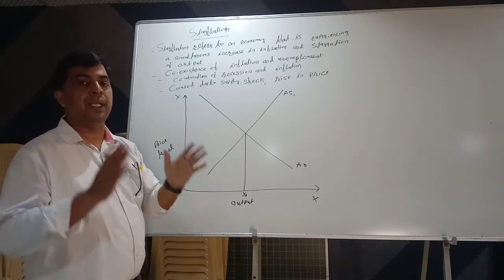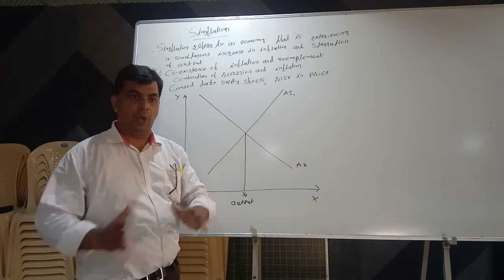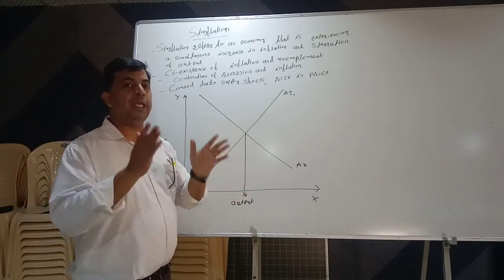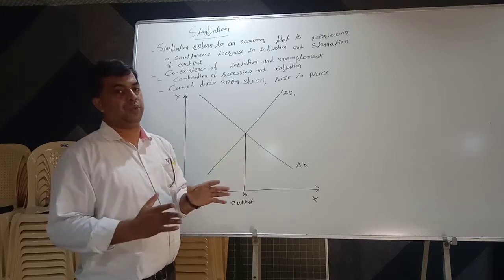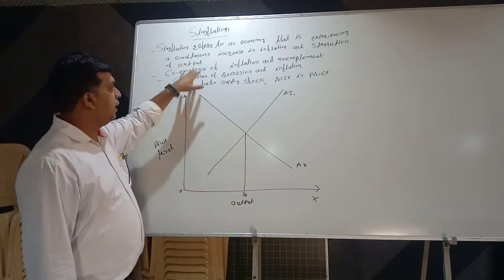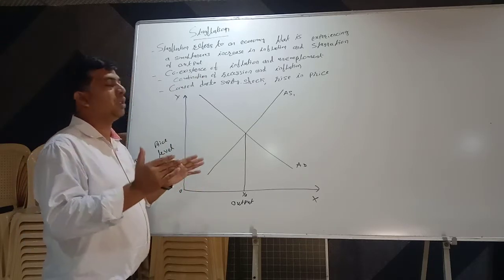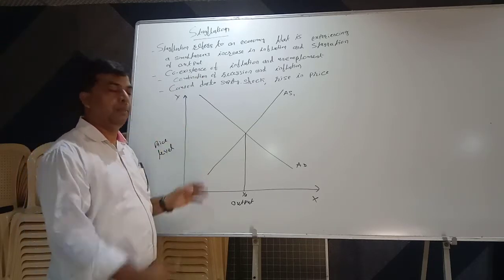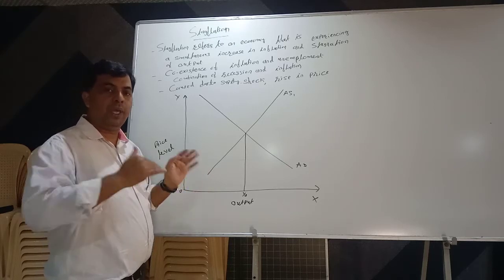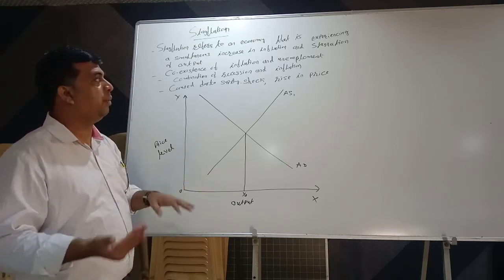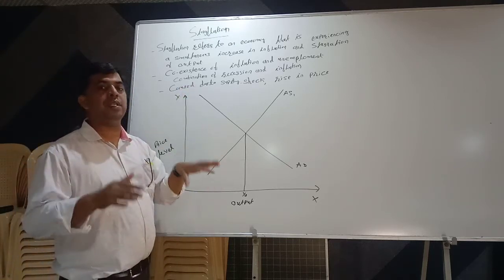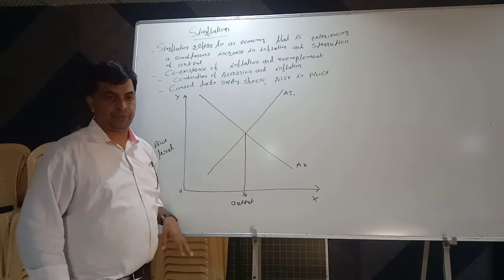On the one hand, there is inflation. On the other hand, there is a fall in output, stagnation of output. Precisely, it is a situation where there is a coexistence of inflation and unemployment, a combination of recession and inflation.